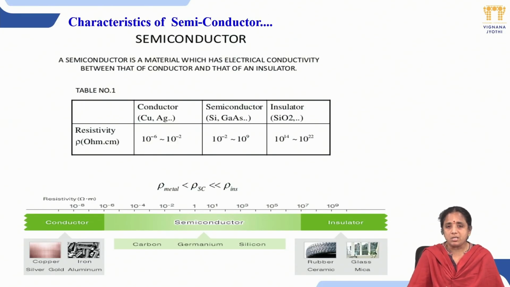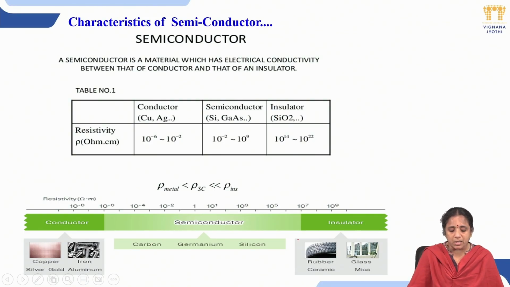So what are the characteristics of a semiconductor? There are basically two to three characteristics where semiconductors have a prior importance over conductors and insulators. The conductor's resistivity lies between 10 power minus 6 to 10 power minus 2, whereas for semiconductors it is 10 power minus 2 to 10 power 9, and the insulators' resistivity is 10 power 14 to 10 power 22. This is a semiconductor diagram where you can see the resistivity lies in between the conductor and insulator.